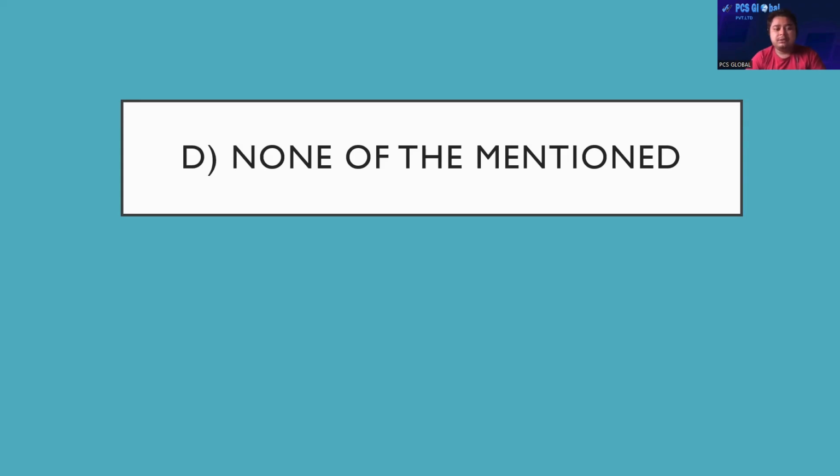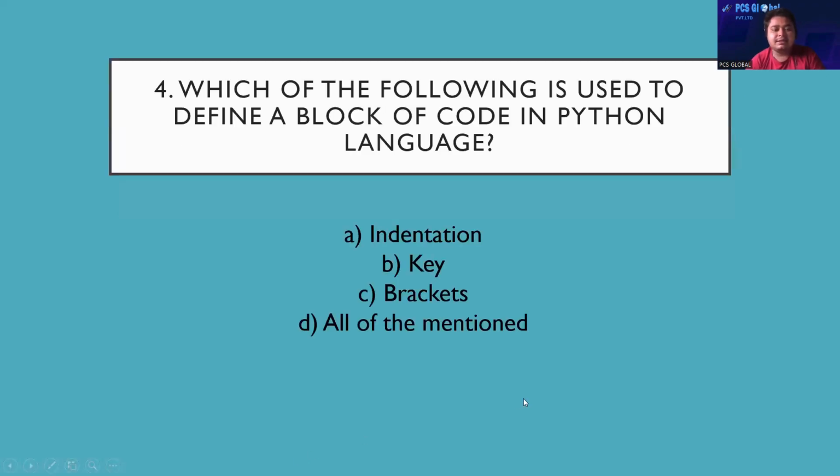So I hope you understand the actual answer to the previous question: of the four options, capitalized, lowercase, uppercase, and none of the mentioned, the right answer is none of the mentioned.